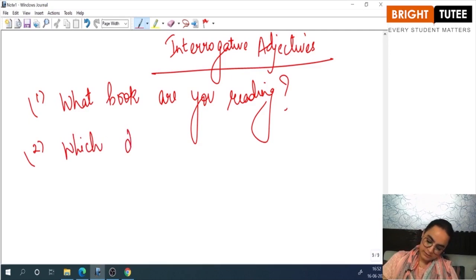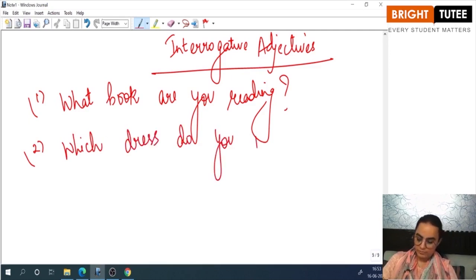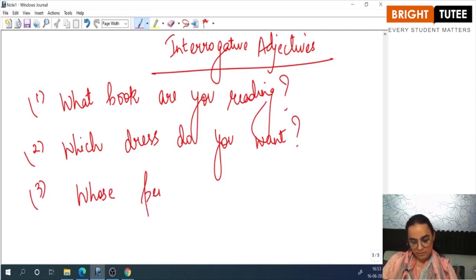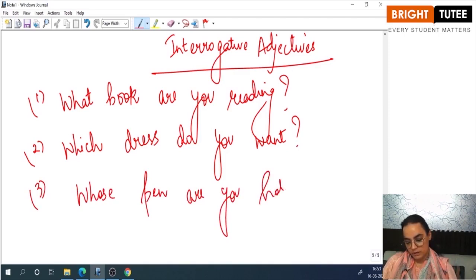Which dress do you want? Whose pen are you holding? And so on and so on.